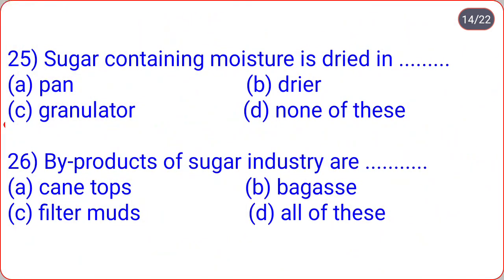Sugar containing moisture is dried in ___: pan, dryer, granulator, none of these. So correct option is option C. Sugar containing moisture is dried in granulator.